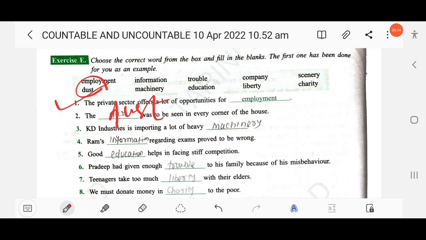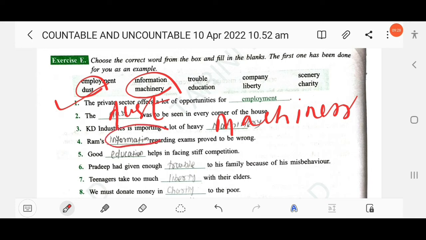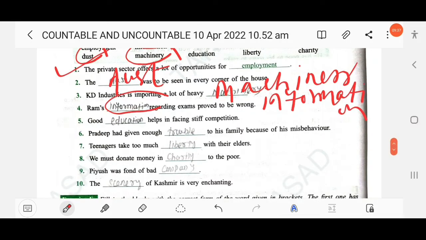Then next, KD Industries is importing a lot of heavy machinery. Okay, machinery. Then next here, Ram's dash regarding exams proved to be wrong. Ram's information. So here, okay, second one, information. Then next here, good dash helps in facing a steep competition. Good education. Good education.